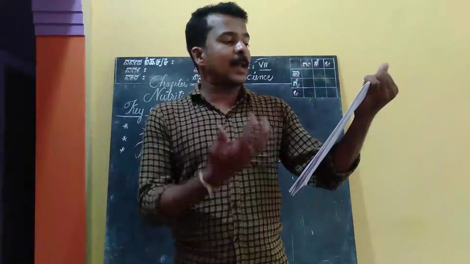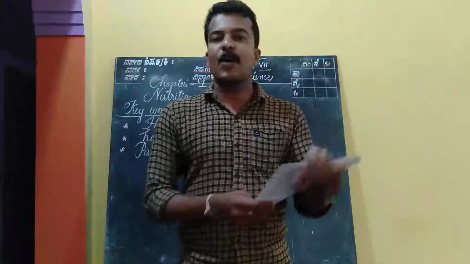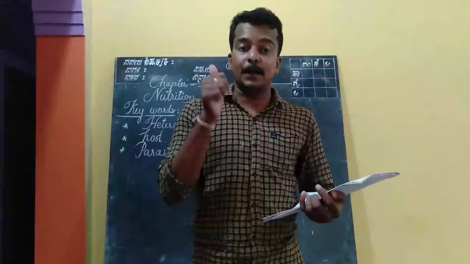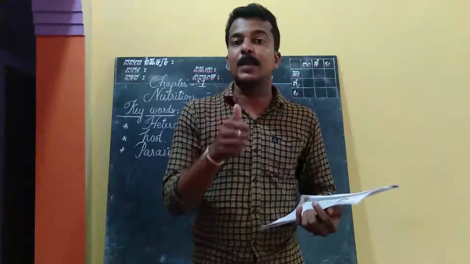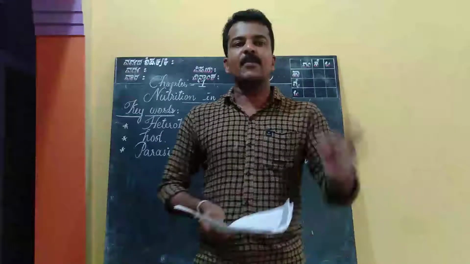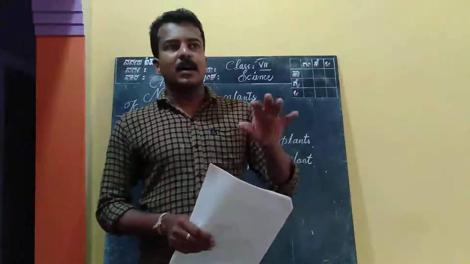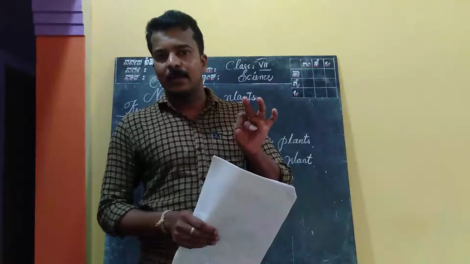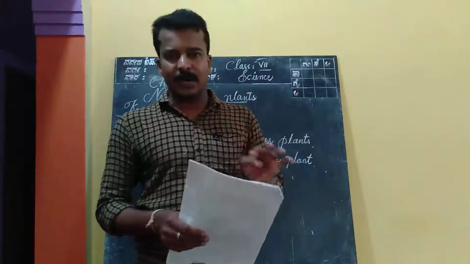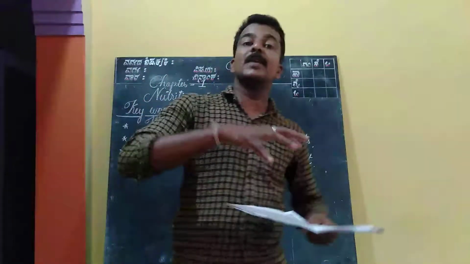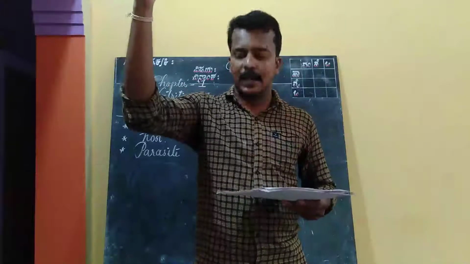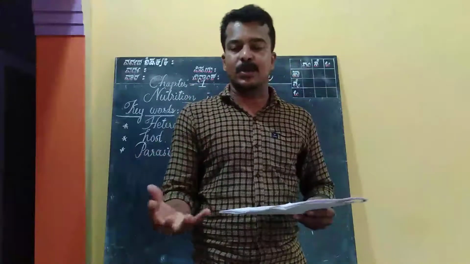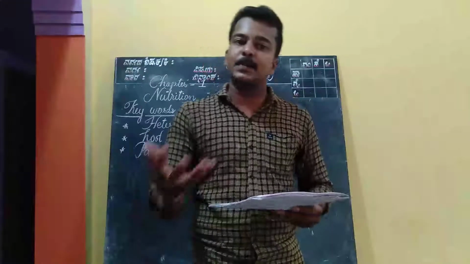From where do the plants obtain nitrogen? One more thing you know very well: in the air, nitrogen is the most abundant. Am I right? But plants can't absorb nitrogen directly from the air. With the help of the roots, they absorb nitrogen from the soil.